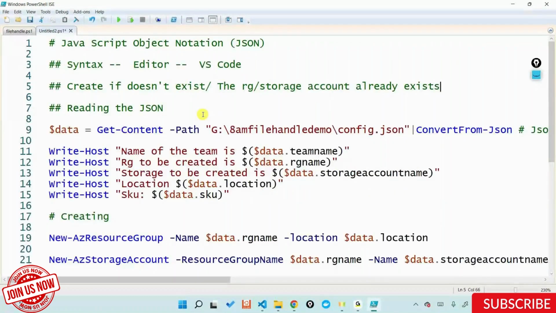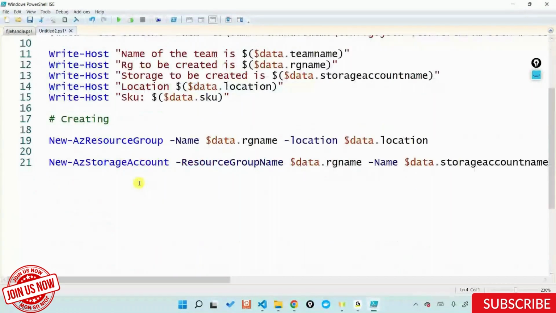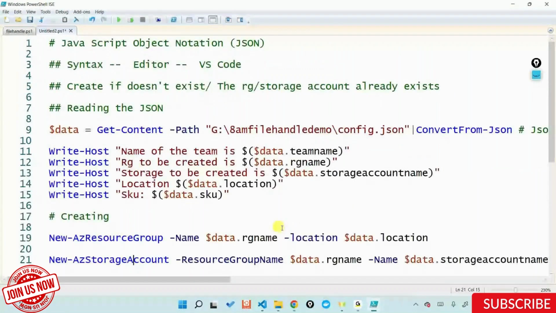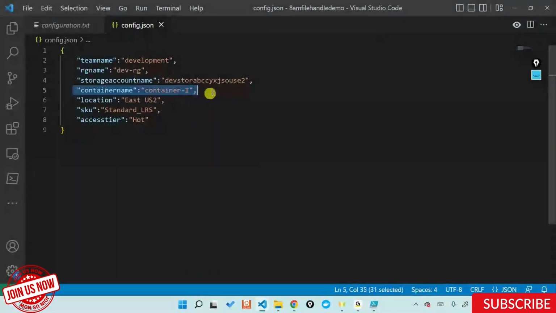And that's what I would ask you all to do. Can you do an if else on this one? Again, nothing difficult. Just get that storage account, see whether it exists or not. If it does, don't create it. If it does not, please go ahead and create it. Do the same thing for the storage account. Can you extend it for a container? Because now you have the container stored in this format, called container name is equal to container one, and so on and so forth.